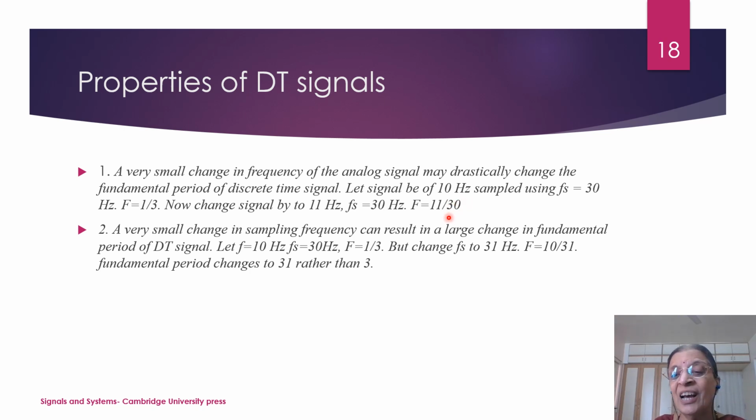So if you change the analog frequency by a little amount, the corresponding digital frequency changes drastically, by a larger amount. Also, a small change in the sampling frequency can result in a large change in the fundamental period in the DT domain. So, for example, fs now becomes 31. So f is 10/31, and now 31 is the period rather than 3. In the earlier case, when it was 10 divided by 30, I got f as 1/3, so the period is 3. Now here it is 10/31, so the period becomes 31. So the period changes drastically in the digital domain in this case.